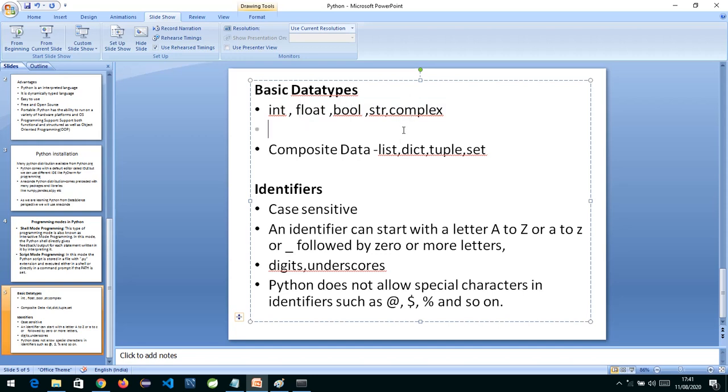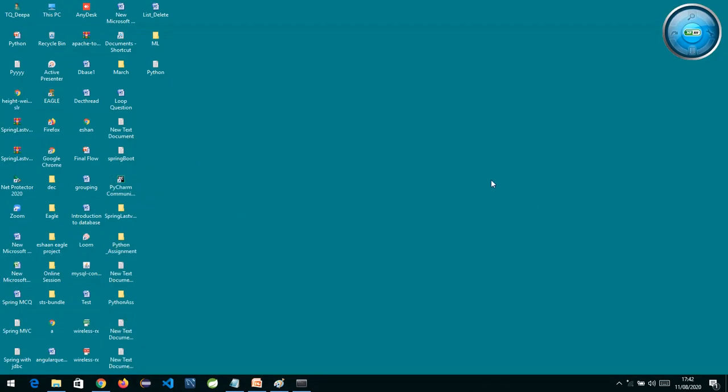Dynamically at runtime, the type is decided depending upon the value. The next thing is that these data types are by default immutable. Immutable means whenever you try to make a change, it is always going to create a new object.